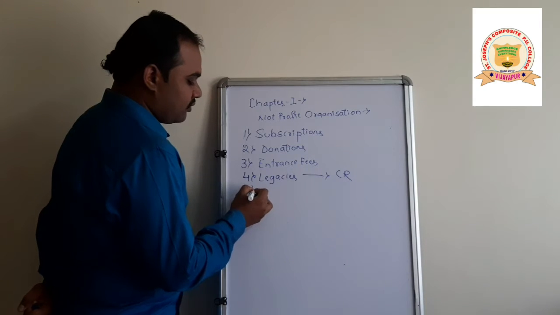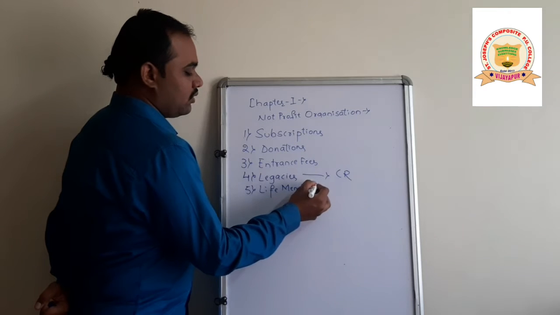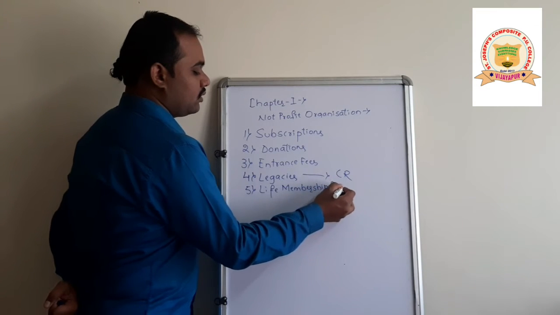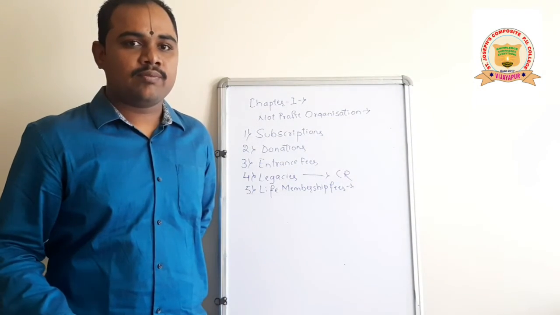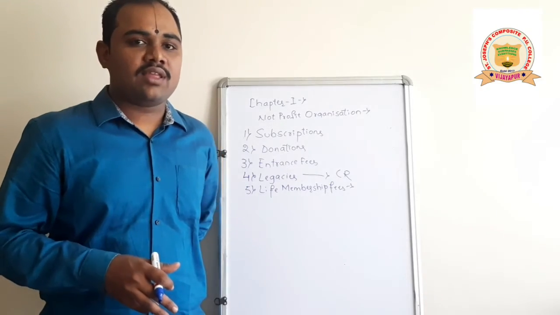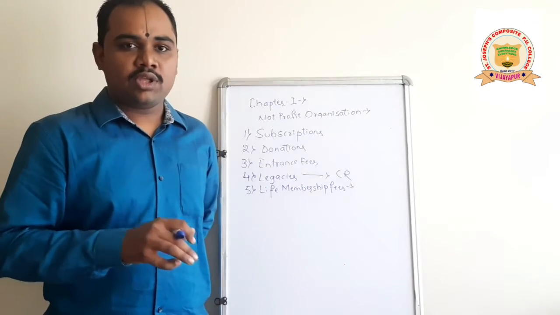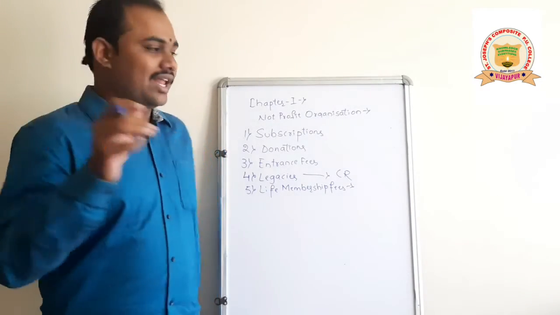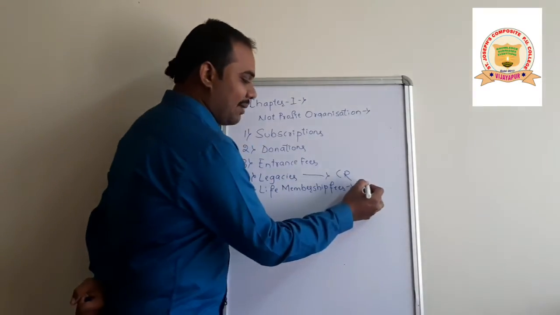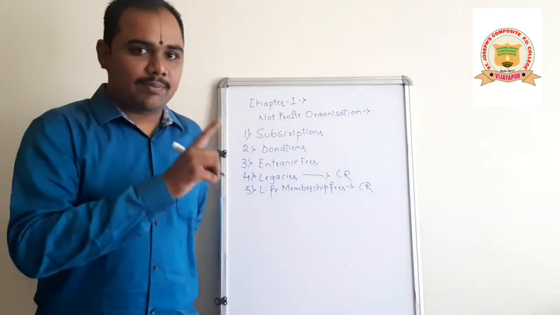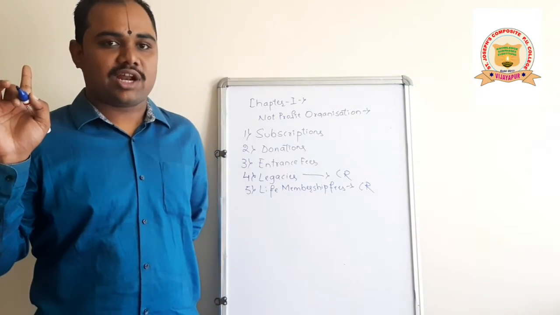And the fifth one is life membership fees. It is nothing but once you pay to the club to get the life membership. I mean, if you want to be a life member of that particular society or the club, if you pay the fees once, then such amount is called life membership fees. It is also considered as capital receipt. If they give it in the problem, then you have to add it to the capital fund. You should not take it in the income and expenditure account.